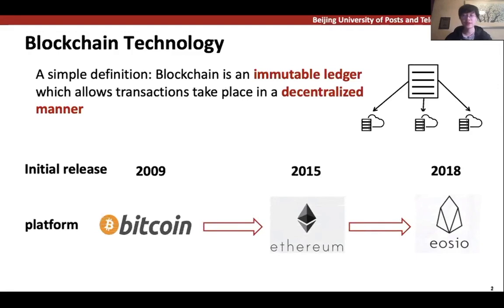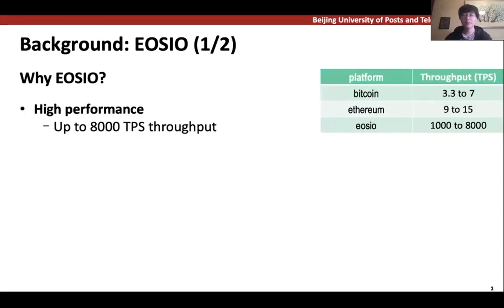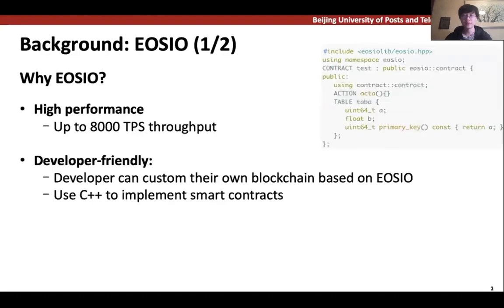And nowadays, there exist quite a lot of blockchain platforms. One straightforward question is, among all these platforms, why did we choose EOSIO as our research topic? There are multiple reasons for that. First of all, EOSIO has many advantages that other platforms don't have. EOSIO has high performance. Its throughput can be up to 8,000 TPS. In contrast, Bitcoin is around 5 TPS and Ethereum is around 10 TPS.